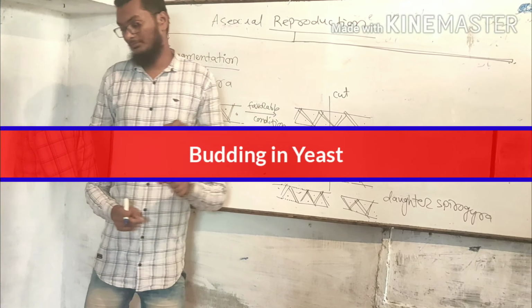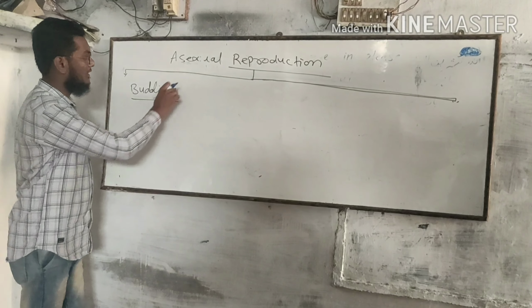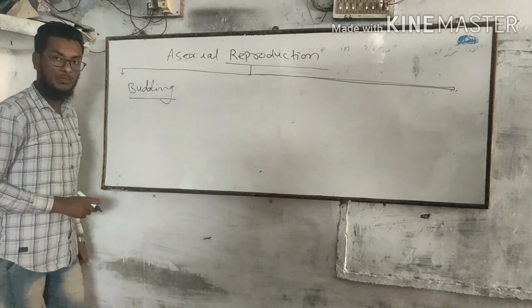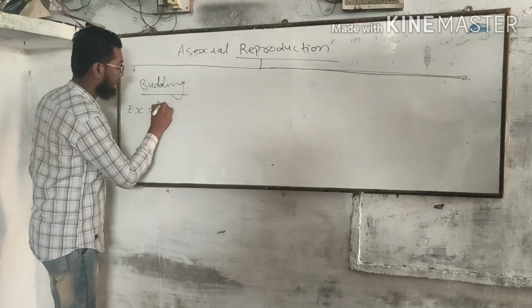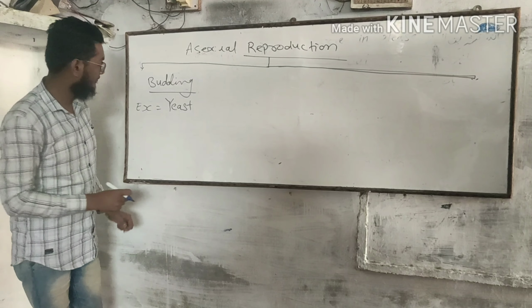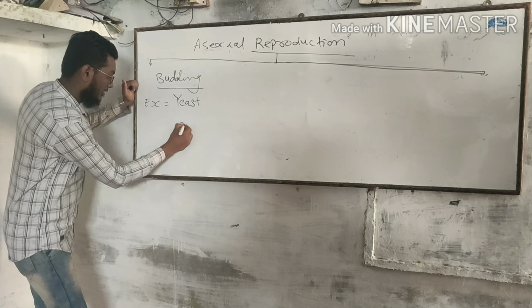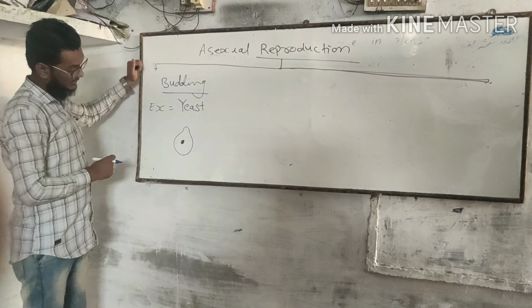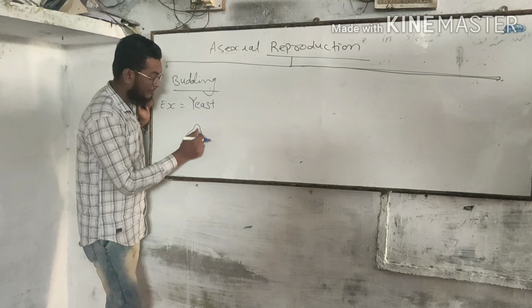Okay. Now the next type of asexual reproduction is budding. Budding takes place in the yeast microorganism. This is the structure of yeast.